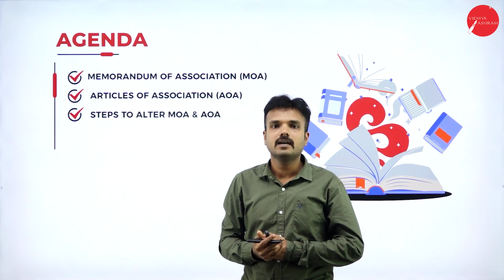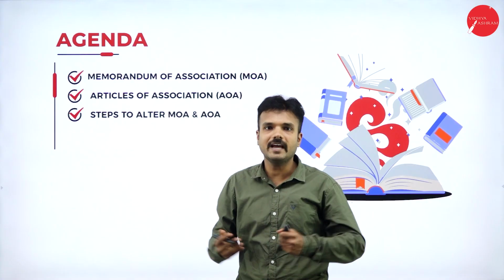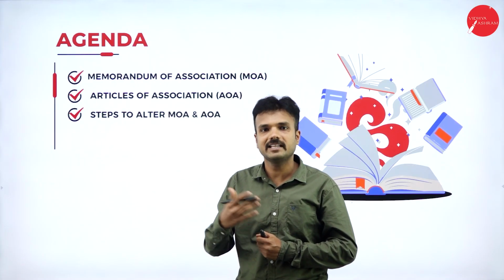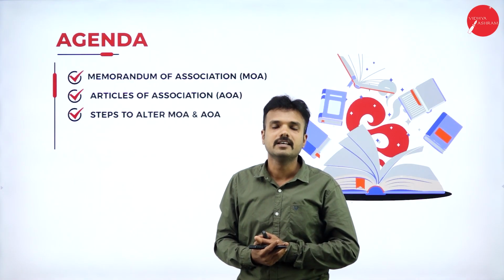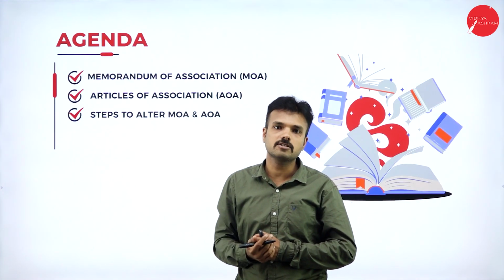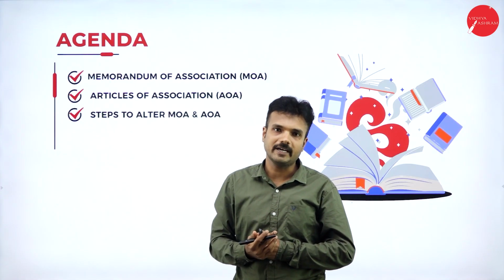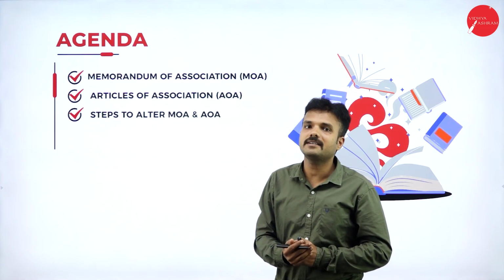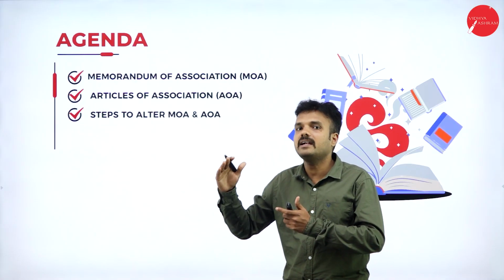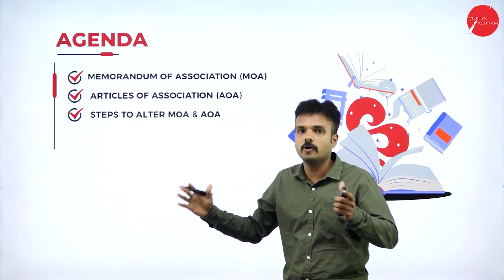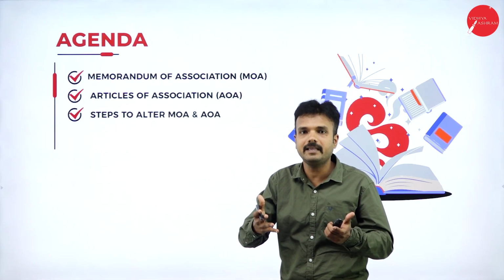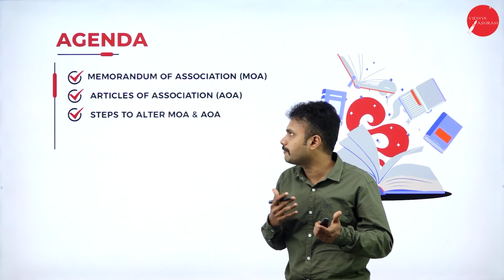In the previous session, we explained the important documents that are required for the incorporation of the company. The first one is the Memorandum of Association, the second is the Articles of Association, followed by the Prospectus. Of course, this prospectus is not mandatory for each and every company. It is mandatory only for a public company, not for a private company, because a private group of people are going to form a company from a business perspective.